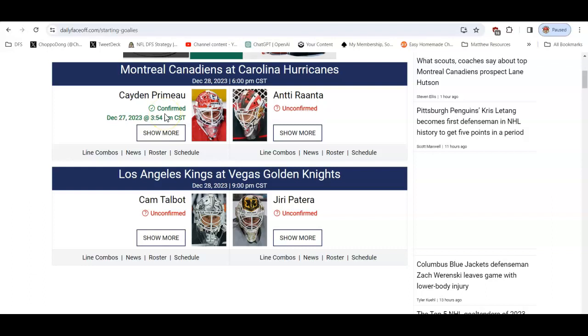This is like waiting for a lineup in basketball or like waiting for a lineup to be released in baseball, in that at some point during the day we start getting this information. It's not like basketball in that late swaps are not so much a thing. Late scratches and stuff are less common and honestly kind of rare. They do happen, but they're pretty rare. So once lineups get confirmed, that's fine.